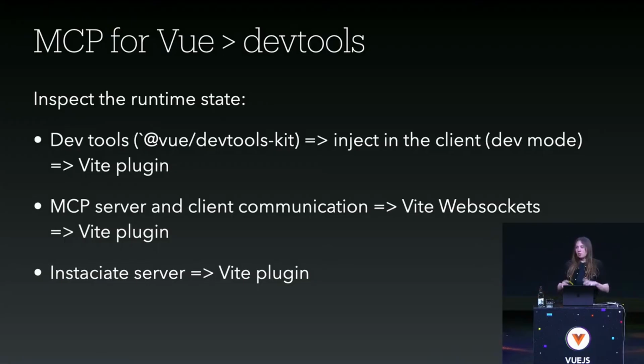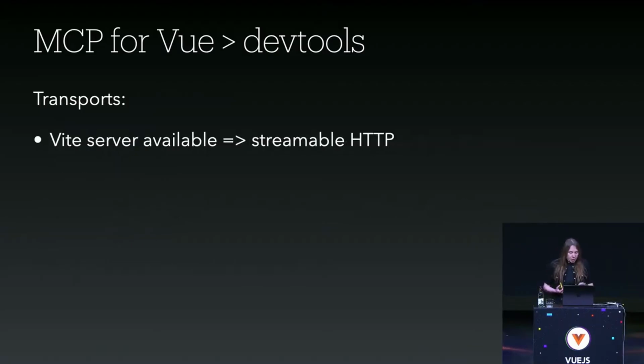So basically, that will be a Vite plugin which creates an MCP server and then connects it with the DevTool of the application. Just a little parenthesis: since we have this Vite server available, we will use streamable HTTP for the transport instead of local, because it's available and also a more global, generic solution.